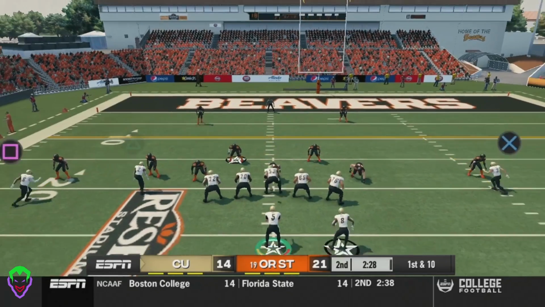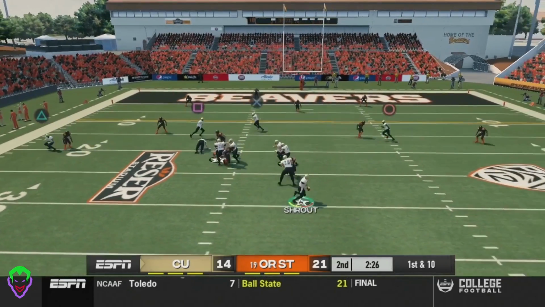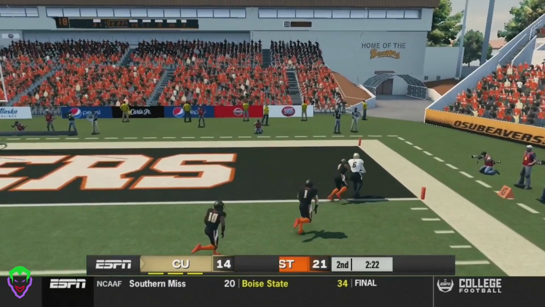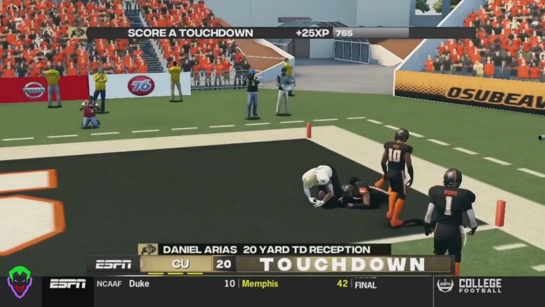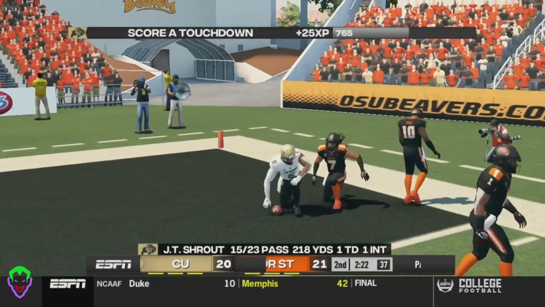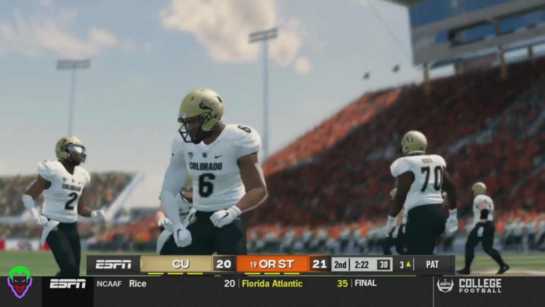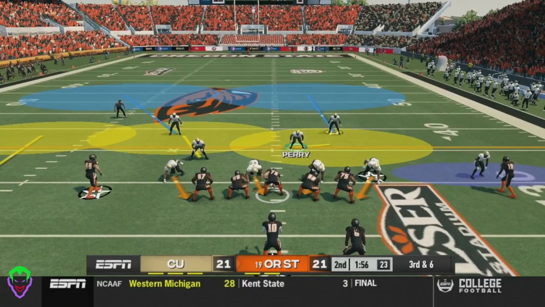1st and 10 here. Stroud drops back once again. Scrambles out to the right. Can he find the man open on the outside? He can. He finds Arias, and Arias gets into the end zone. 20-yard touchdown reception. Daniel Arias from Stroud. What a play. Colorado ties the game at 21.